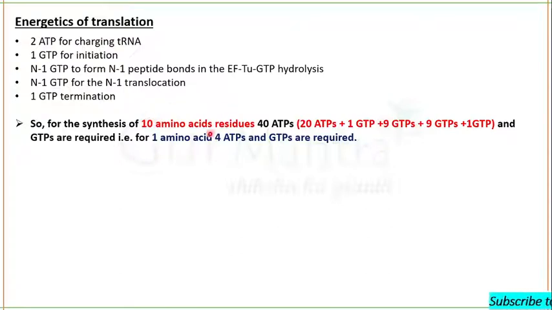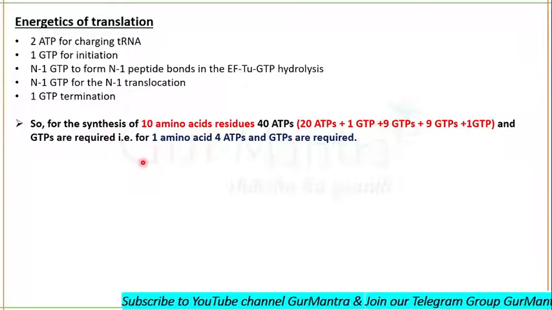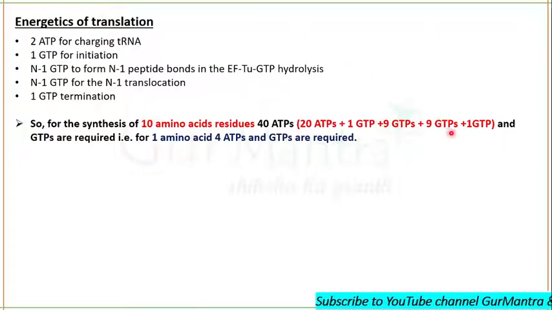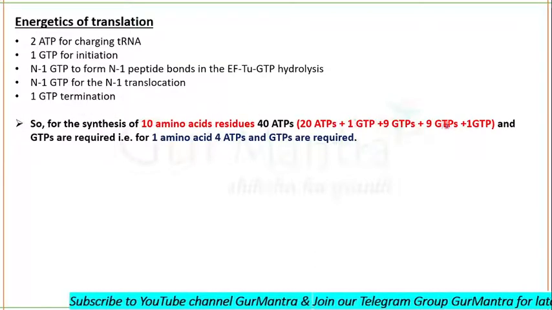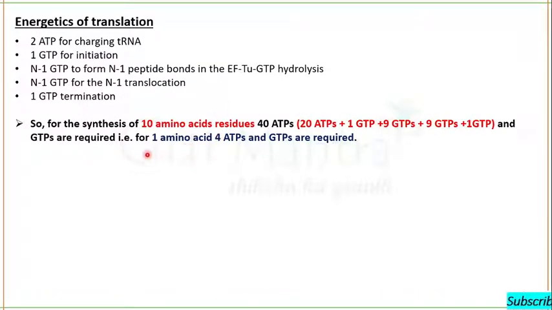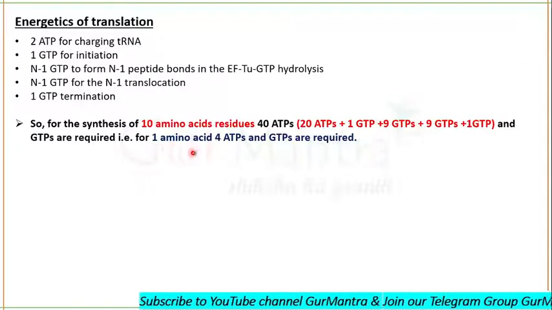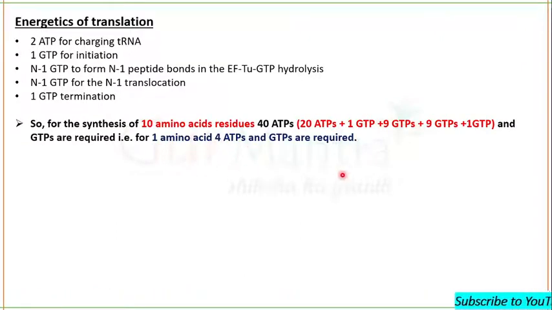The 10 amino acids will be synthesized in one go, in one translation process. 9 GTPs for EF-Tu hydrolysis, 9 GTPs for translocation, and then 1 GTP for termination, so it becomes 40. And we now know that for one amino acid we require 4 ATPs and GTPs.